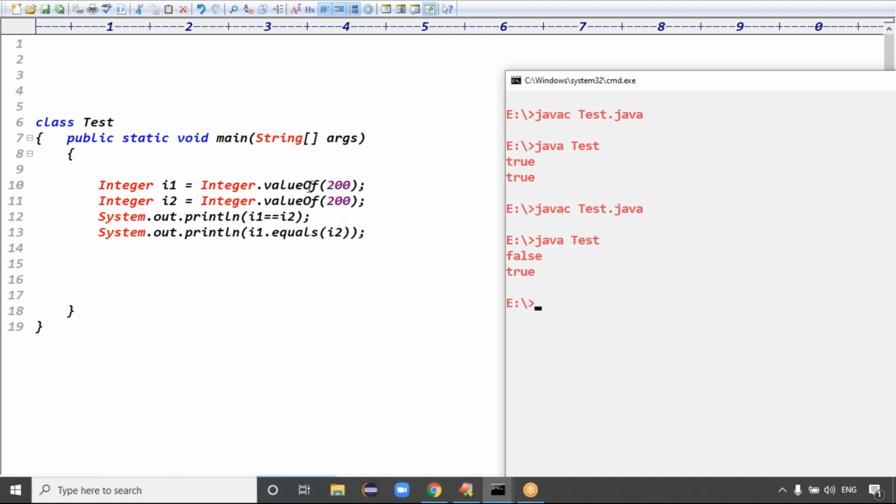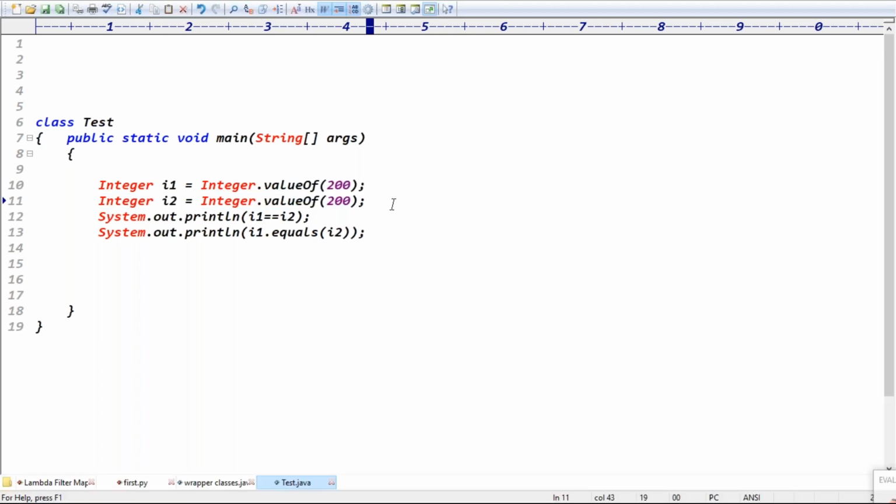See, for example, here the value of the first case I'm writing is 10. In case of 10, what happened? Both are pointing to the same memory. In case of 10, it is pointing to the same memory, right? But in case of 200, it's pointing to a different memory, right?